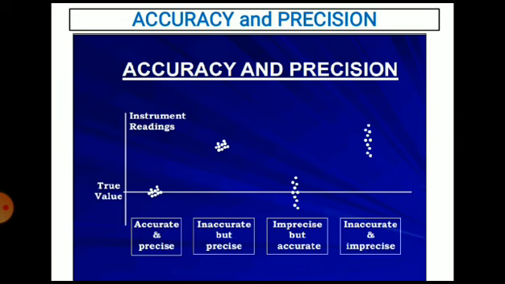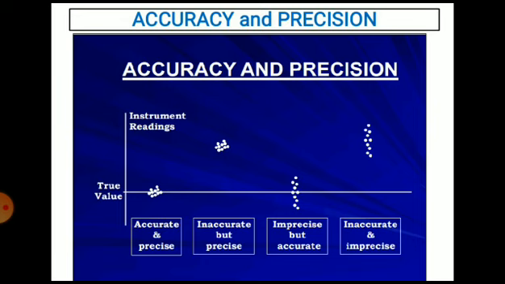So true value means it is an average of all the readings, that is, you will get the true value. Regarding the first case, all the readings are grouped around the true value. The readings are near the true value, so you can say the instrument is accurate.